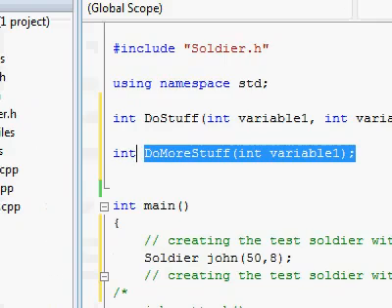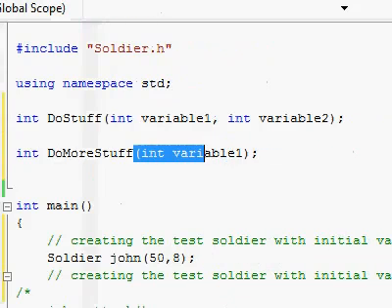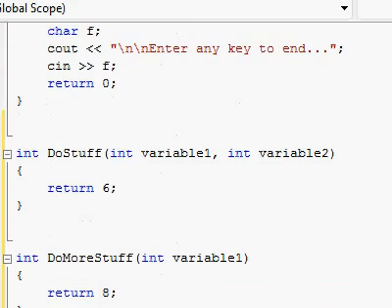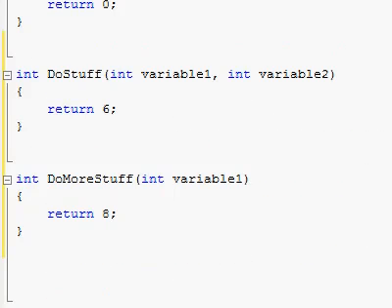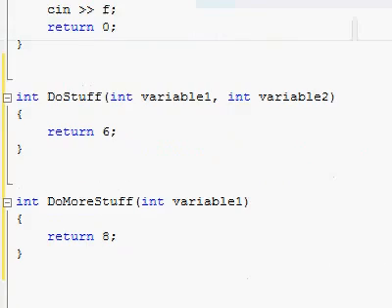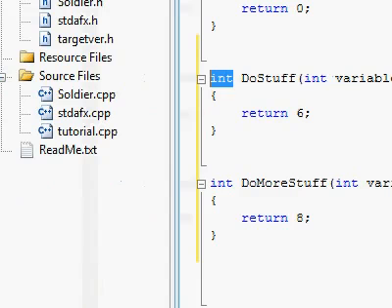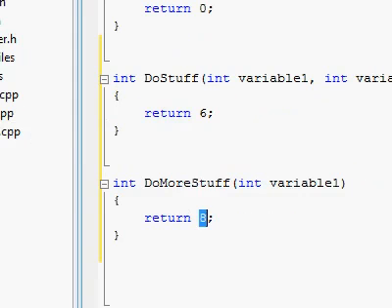And here I define a different function, so this is another function header. The return type is integer, the name is doMoreStuff, and the signature has just one argument called variable1, one parameter. And the definition of these 2 functions is right over here at the end. Of course, the real way to do this is to separate it into a different header file and CPP file, but for now we're just going to have it all in the main CPP file. So for now, doStuff will just return the number 6, and that's a valid integer, and doMoreStuff will return 8.